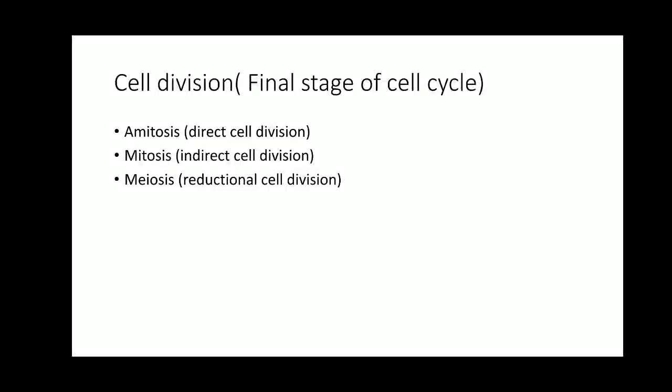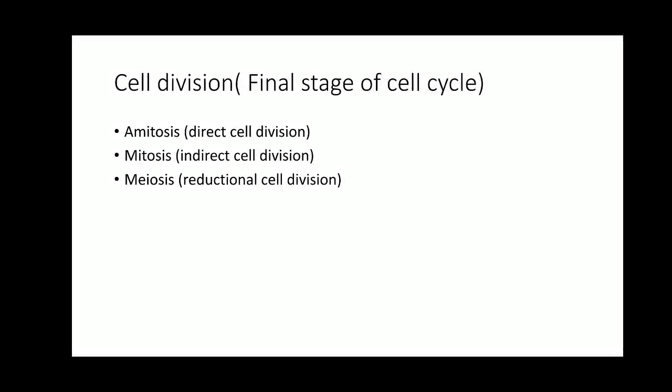Another important type of cell division is mitosis, which is also known as indirect cell division. Why indirect? Here the nucleus divides with the formation of chromosomes, and the nucleolus and nuclear envelope disappear in the first stage and reappear at the final stage, and there are different complex mechanisms that take place.